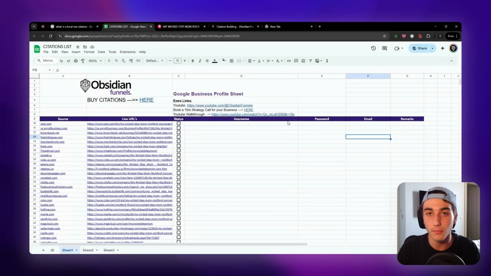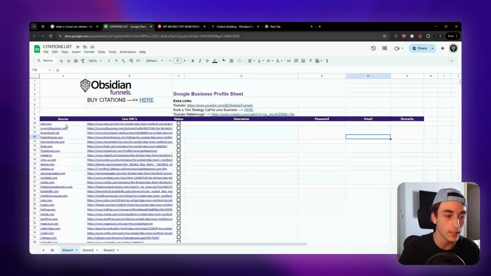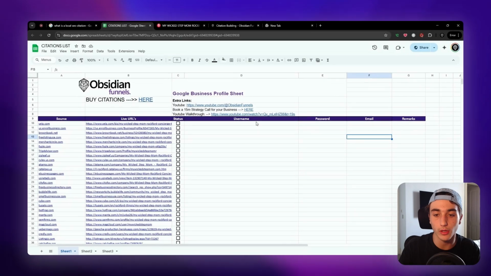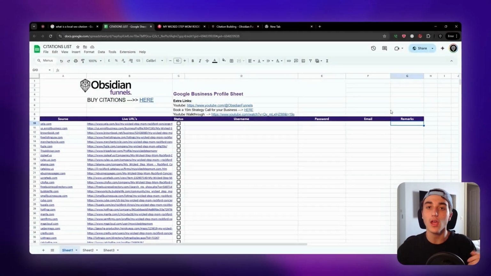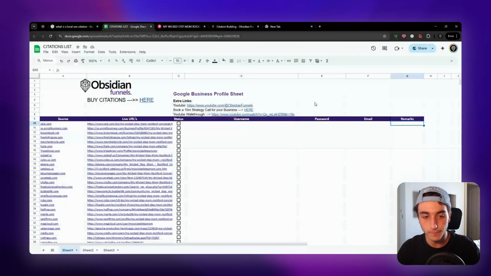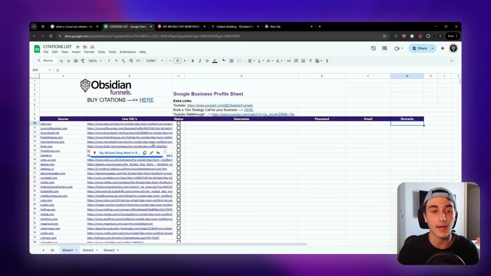So I would recommend you do the same thing. If you're going to go in and build citations, you're going to put the link, the actual live URL, the username, password, email, and then extra notes or something like that. You want to be organized about this. So right now you can just go start building those citations.